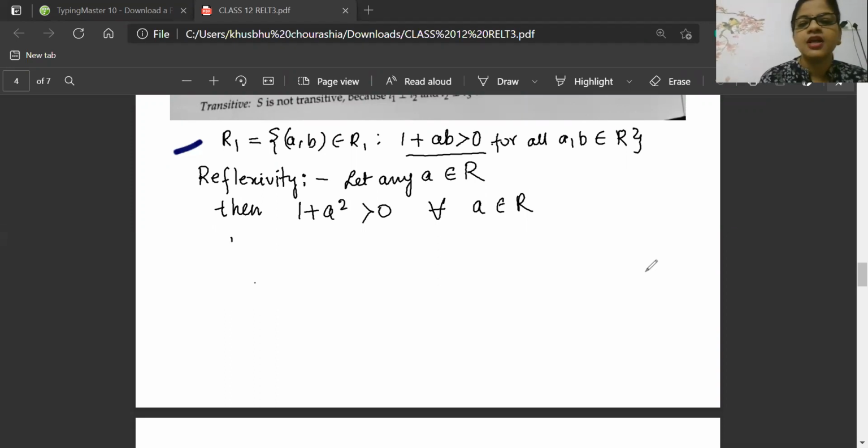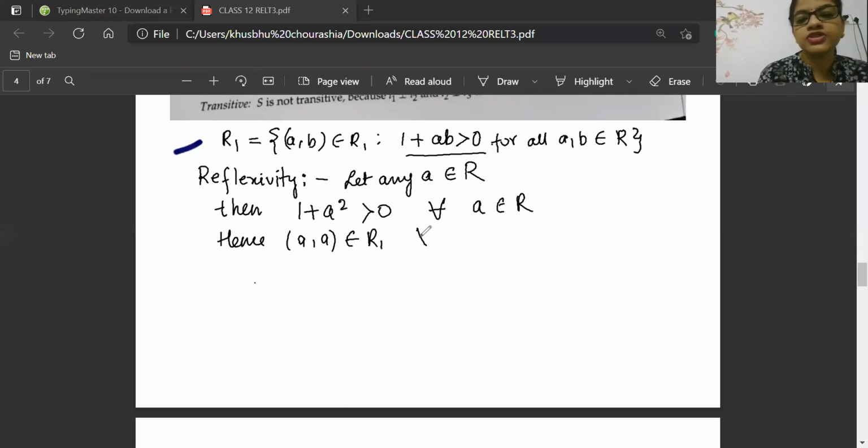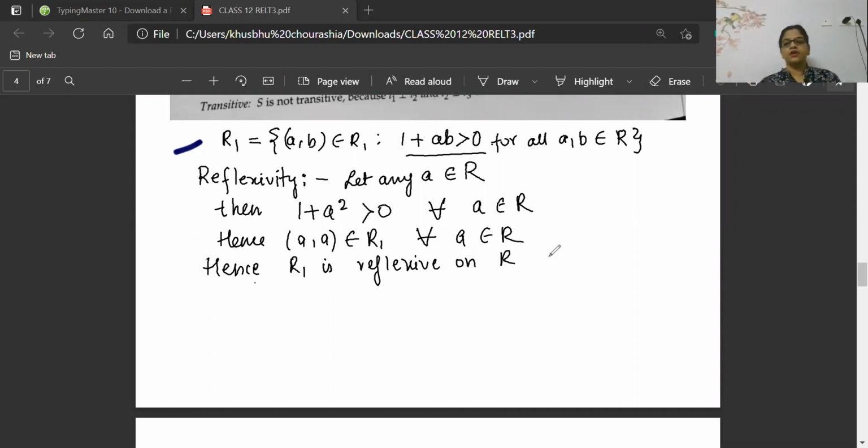So for all A, the pair A comma A belongs to R1, for all A belonging to R, hence R1 is reflexive on R.